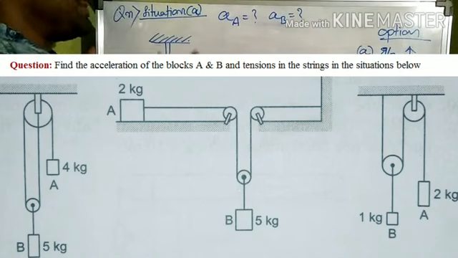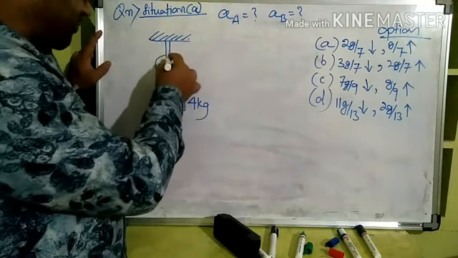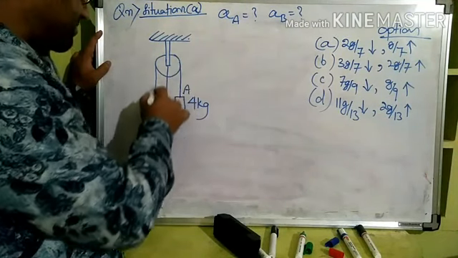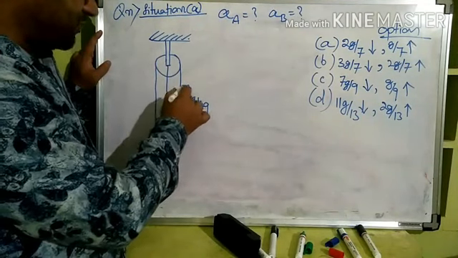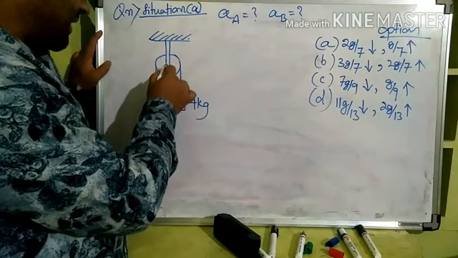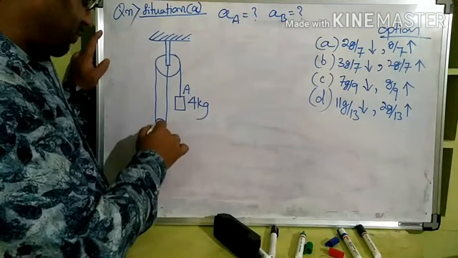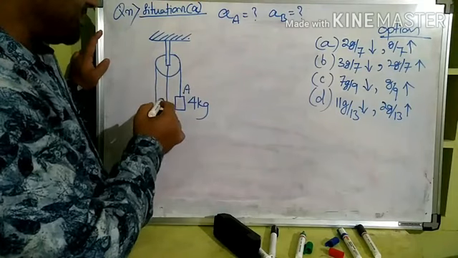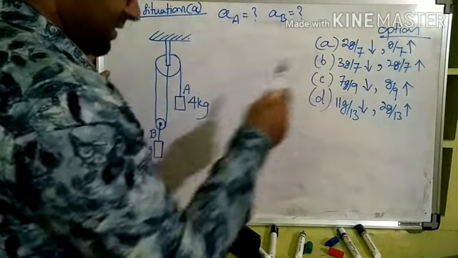Now, I am taking up situation A, for which, applying our trick, I am going to show how things become very easy. In the first situation A, there is a fixed pulley and a movable pulley, and the same string is passing from here till here. One end of the string is fixed to a block of 4 kg mass, named A, and the other end is fixed to the stem of the pulley itself, and on that there is a movable pulley that is tied to a block B of mass 5 kg. Now the question is, what will be the acceleration of A and the acceleration of B? And options are given here.